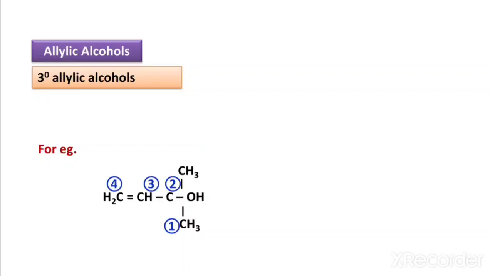And last one is the tertiary allylic alcohol. For example, in tertiary allylic alcohol, the allylic double bond, CH2=CH, is attached to a tertiary carbon atom. Here the name of this compound, first giving numbering 1, 2, 3, 4, is 2-methyl, because at the 2 position there is a methyl, but-3-en-2-ol, because at the 3 position there is a double bond.